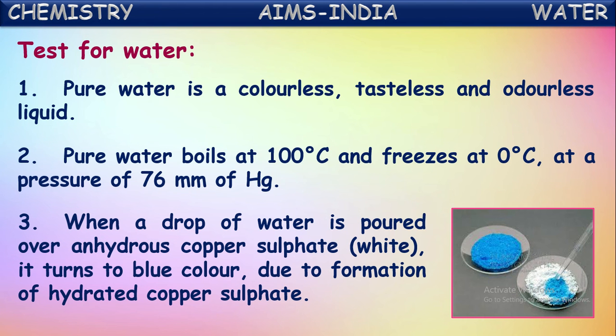Hydrated copper sulfate means that copper sulfate molecules are combined with water molecules. Then that is called hydrated copper sulfate. Hydrated copper sulfate has blue color. But without water molecules, that is called anhydrous copper sulfate. It will be in white color. See, it is shown here.